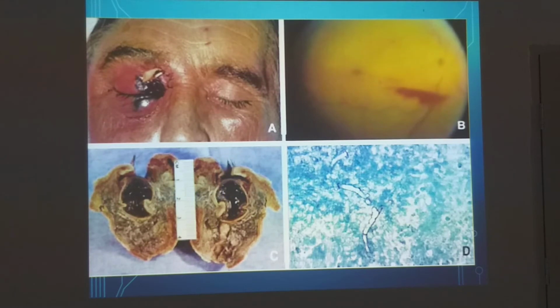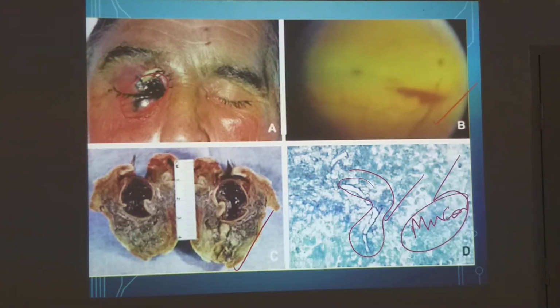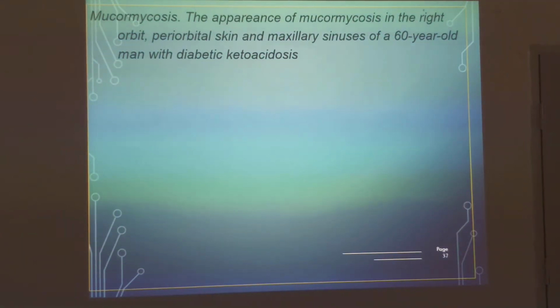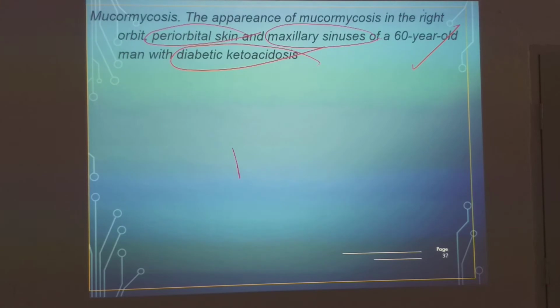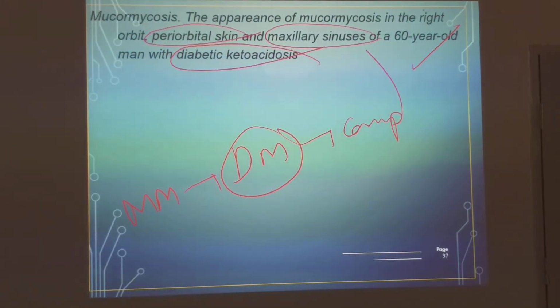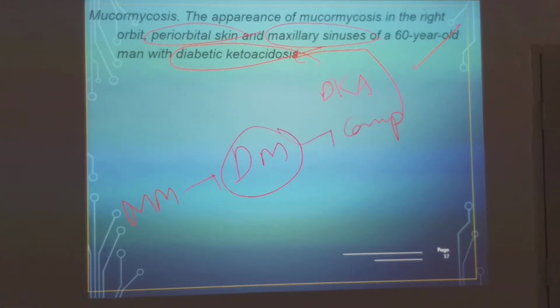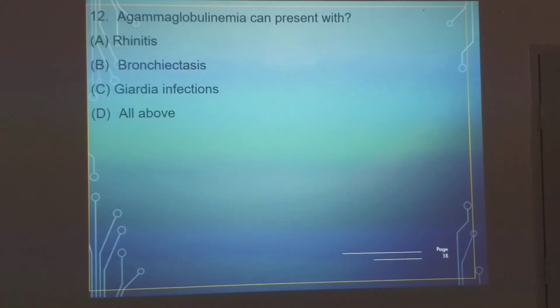You could see how a blackish eschar is formed, and these are all the organisms that you could see: Aspergillus, Rhizopus, Mucor. The same organism, the mucor. What is this actually? In the right orbit, in the periorbital skin and maxillary sinuses of a 60-year-old with diabetic ketoacidosis. Very important. Mucormycosis is seen in diabetes mellitus, especially complicated diabetes like diabetic ketoacidosis. These are all knowledge-based questions.